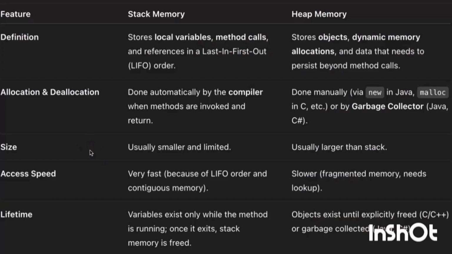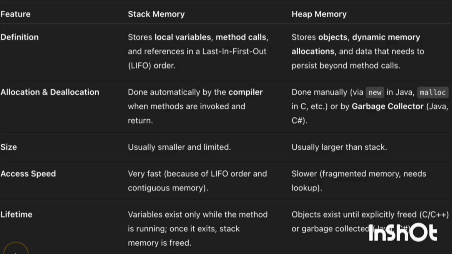There is a difference shown here, stack and heap memory. You can see that in definition, allocation, deallocation, size, access speed and lifetime. Stack stores local variables and method calls in LIFO order, whereas heap is dynamic memory allocation. Similarly, it is done by the compiler when a method is invoked or returned, and heap is done manually, like new in Java, malloc in C, and garbage collector in Java or C#.